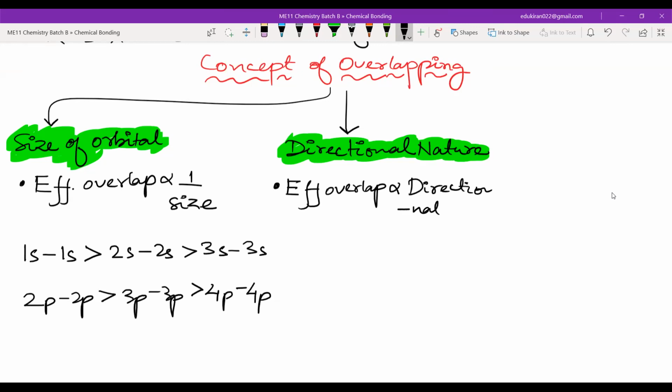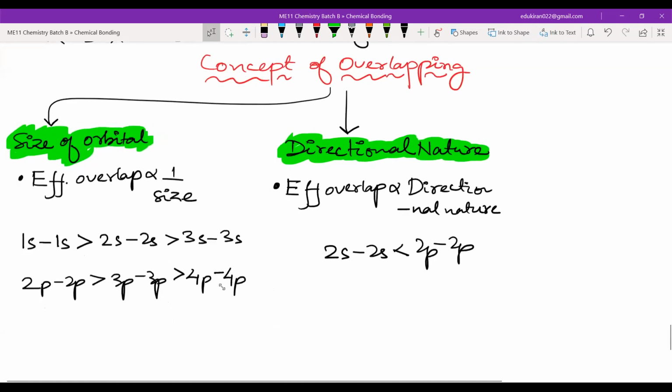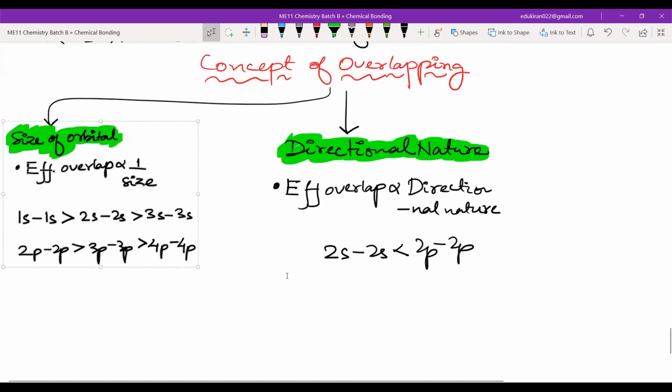That is why 2s overlap is not as effective as 2p overlap. So 2p overlap is more effective. Let me just decrease the size of these parts. Size of overlapping.